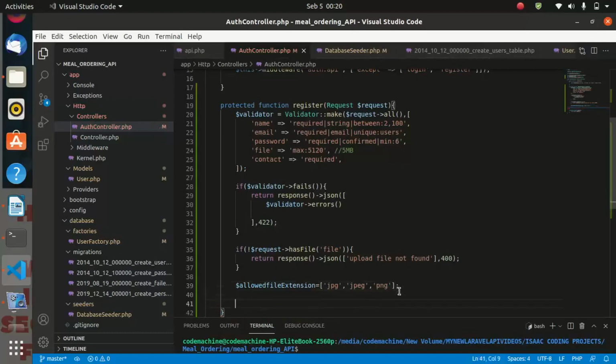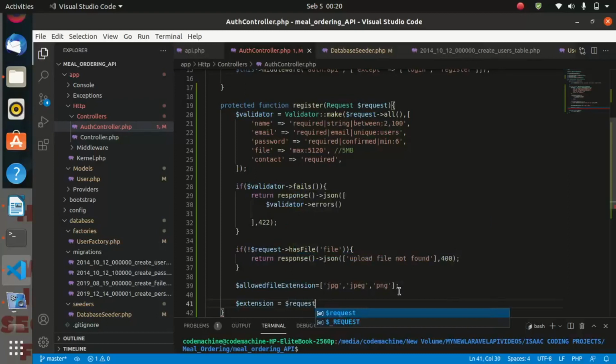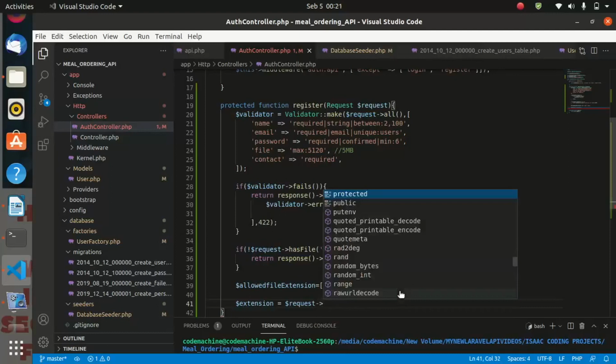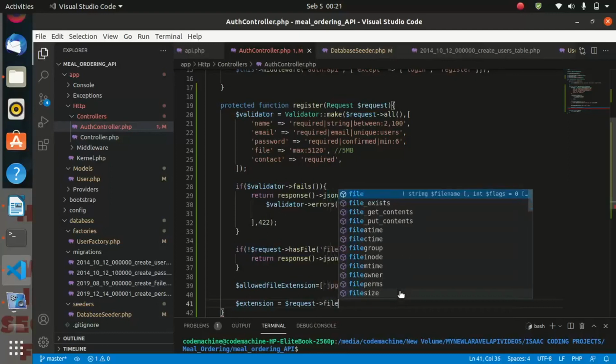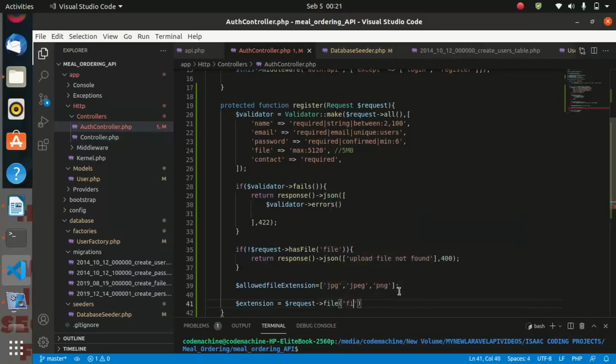So let us continue and say $extension must be equal to $request file, of which it must be with the name file.